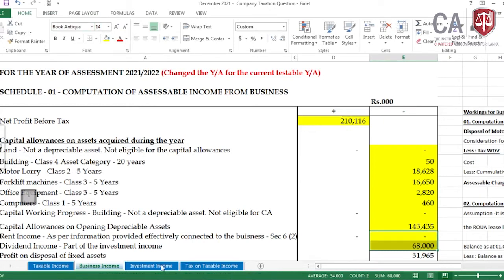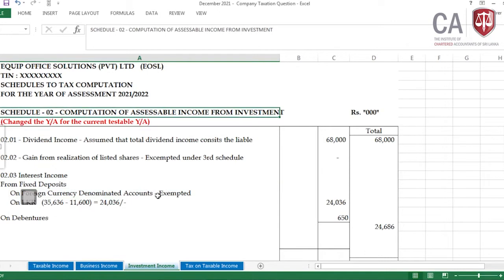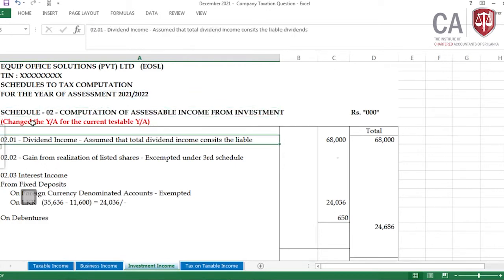I am coming to the investment income, then I am recognizing this under investment income, the schedule 2 computation of assessable income from investment. It's again 1,000, and the particular thing in a relevant manner I have taken into the 21-22 year of assessment. Now you may have a question whether this dividend income is a liable dividend, because the question is silent.